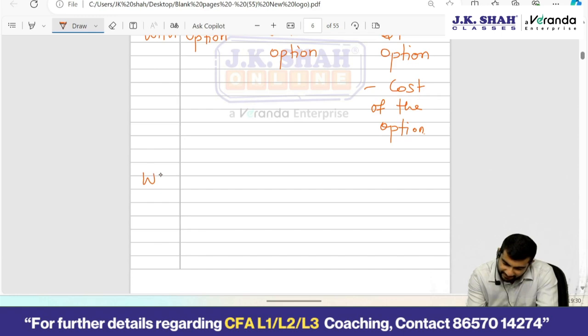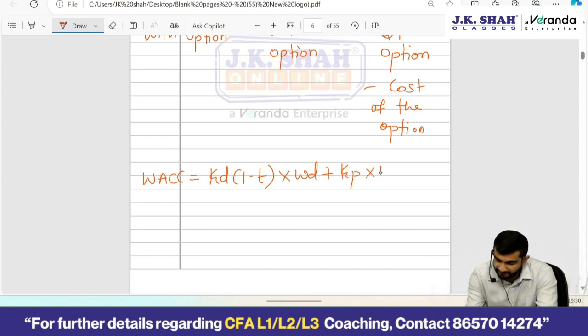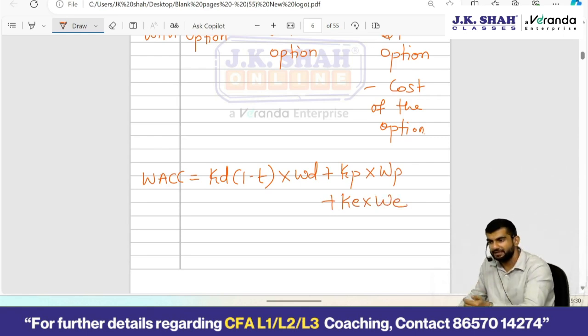So weighted average cost of capital is what? KD, cost of debt. But what, before tax or after tax? Because you get tax benefits, into weight of debt, plus cost of preference shares if any into weight of preference shares, plus cost of equity shares into weight of equity shares. Equity shares will definitely be there in the business. Debt or preference shares may or may not be there, right?